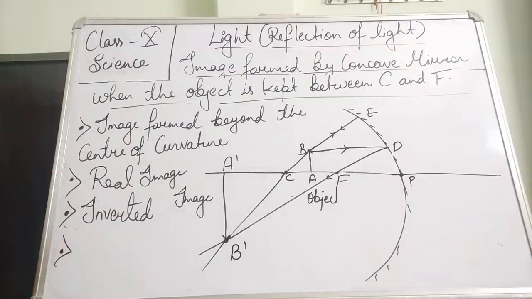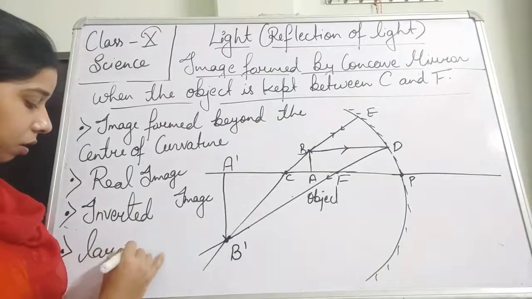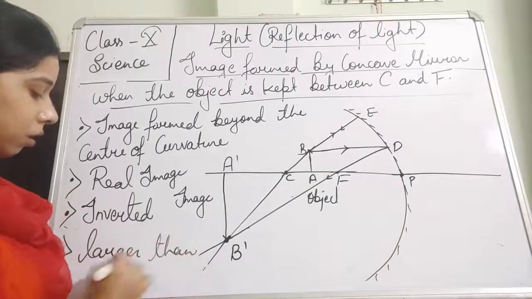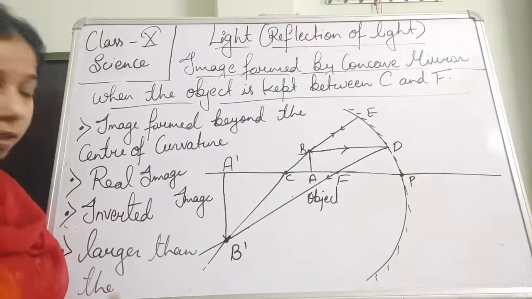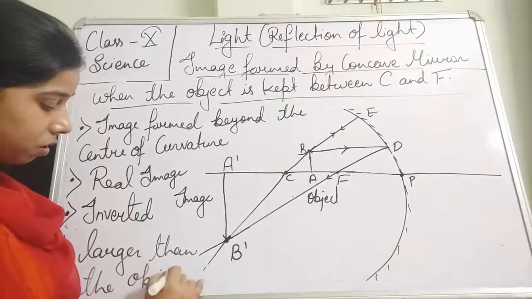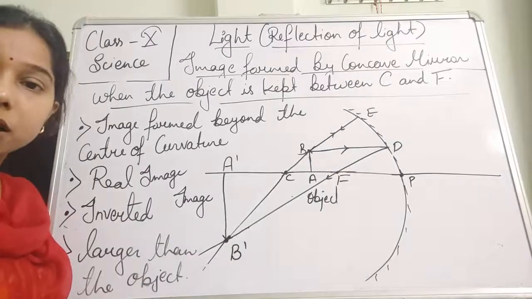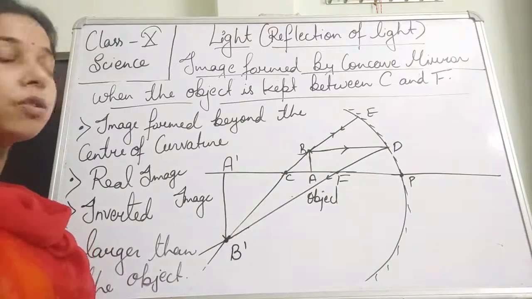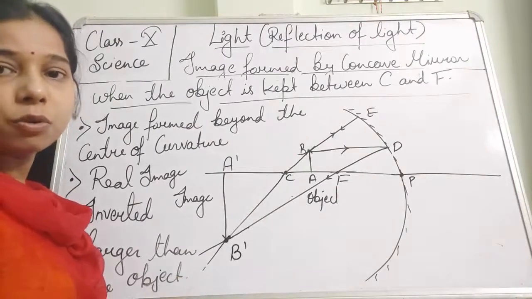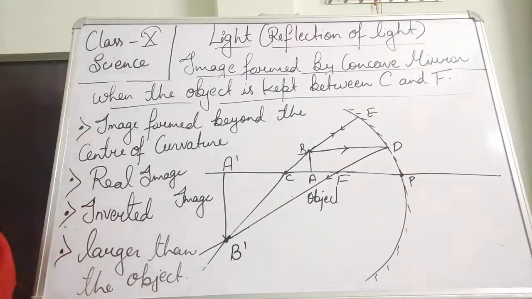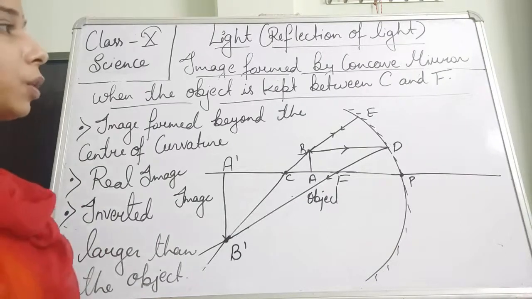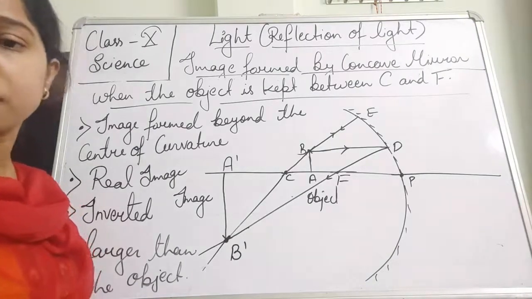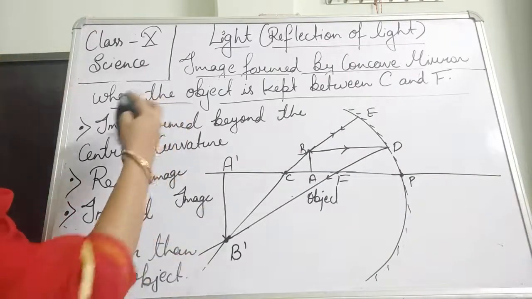So we can write here it is larger than the object. Larger than the object. So the image which is formed here beyond the center of curvature is larger than that of the object, students. So this is the image formed when we place the object between the center of curvature and the focus. So this is another case.